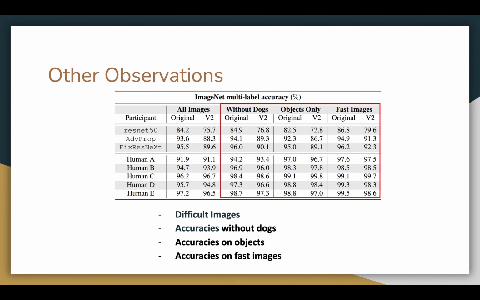Some other observations were also presented in this paper. The experiment also shed some light on images that are difficult to label. 10 images were misclassified by all the human labelers. In addition, 27 images were misclassified by all 72 machine learning models in this experiment. Only 2 images were labeled wrong by all human labelers and models, and both images contain dogs. Researchers also noted that difficult images for models are mostly images of objects, and for human labelers are exclusively images